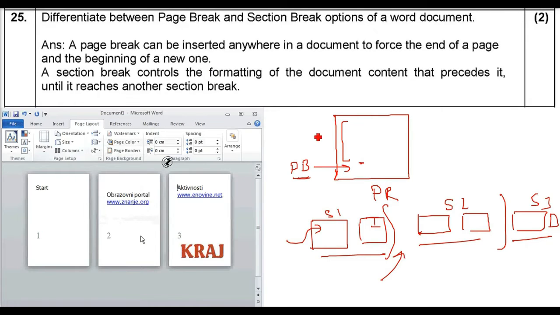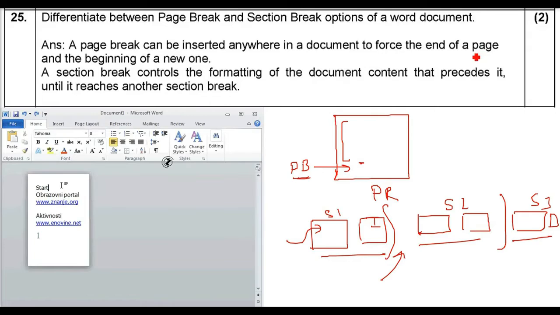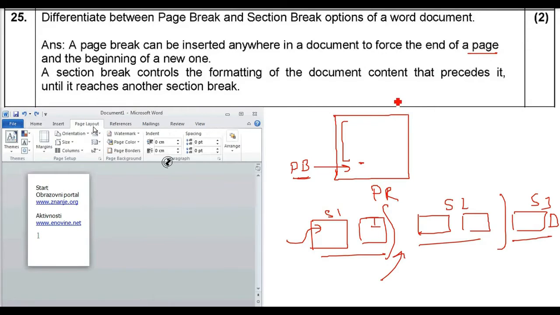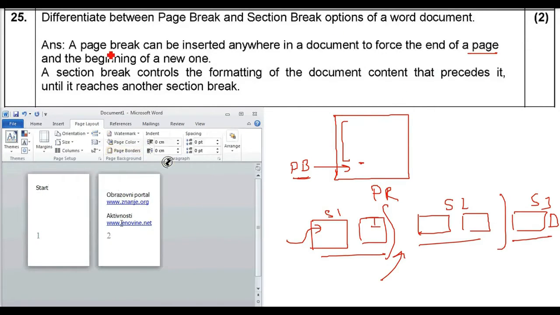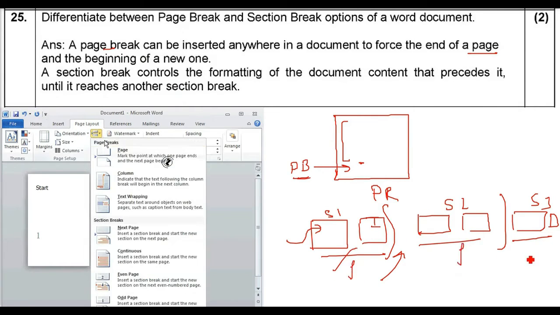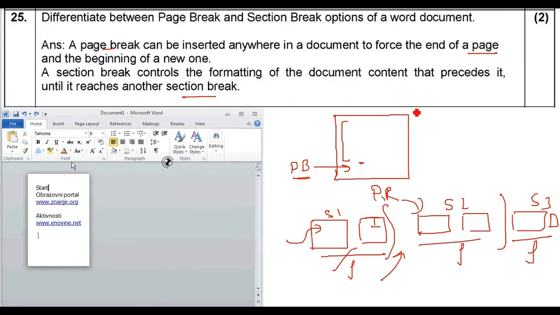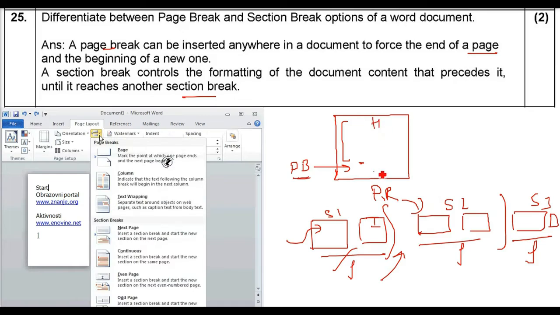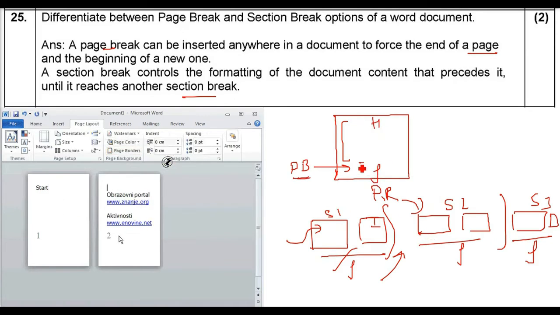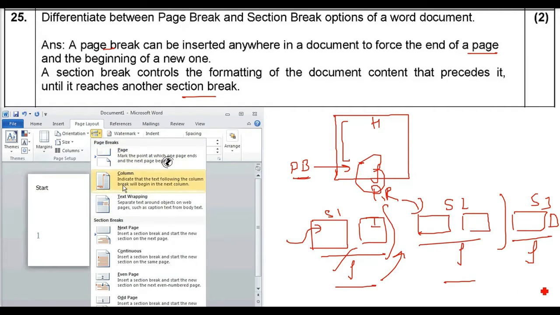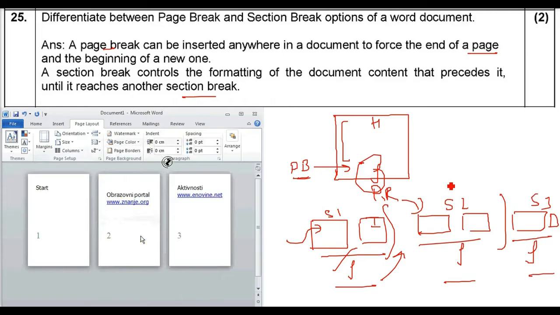A page break can be inserted anywhere in your document where you want to force the end of the page and the beginning of a new one. But a section break controls the formatting of the document content that precedes it until it reaches another section break. So you can deal with different sections in a single document in different ways. You can format them differently, because for example the header and footer may appear in some sections and not in others. So this is a section break.